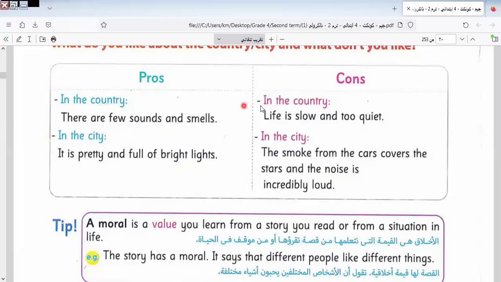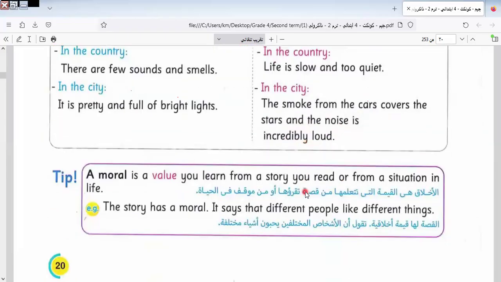In the country, life is slow and quiet. This is the advantage and disadvantage. In the city, it is pretty and full of bright lights. In the city, the smoke from the cars covers the stores, and the noise is incredibly loud. This is the disadvantage.